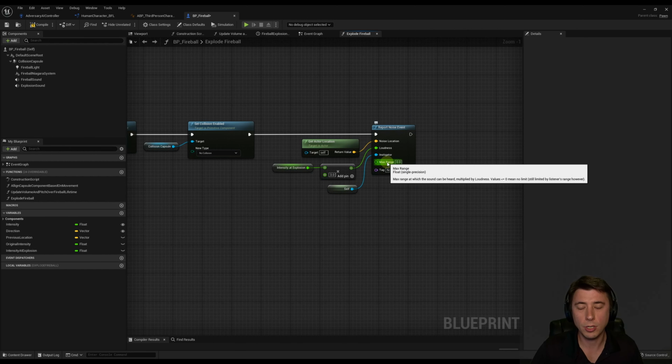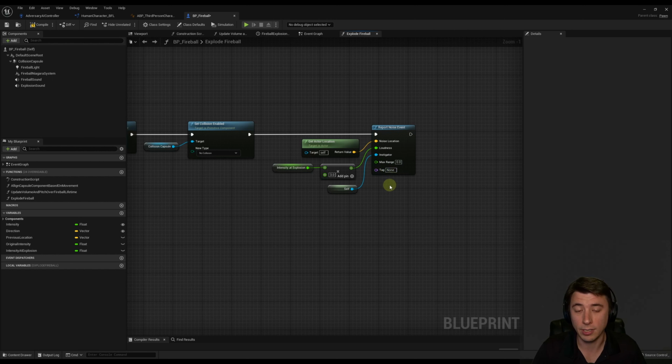And the other thing I should mention here is that if you set the max range to 0, if you just keep it at 0, then it means no limit. But it says still limited by the listener's range, however. And for the tag, I'm not labeling this character sound. So this is just going to be tag, keep it at none. So we'll compile and save this, and then we're ready to test the fireball.